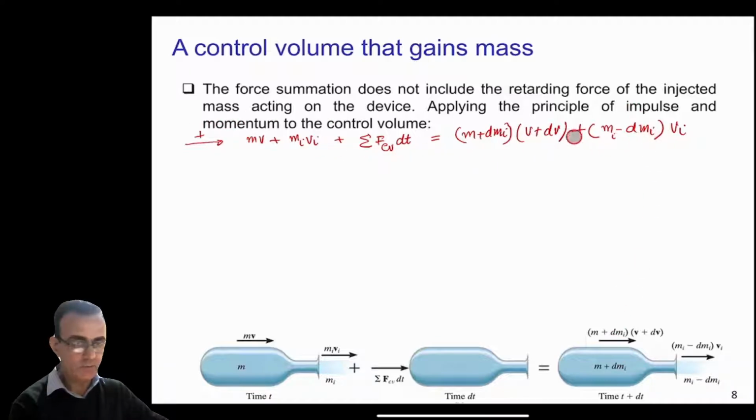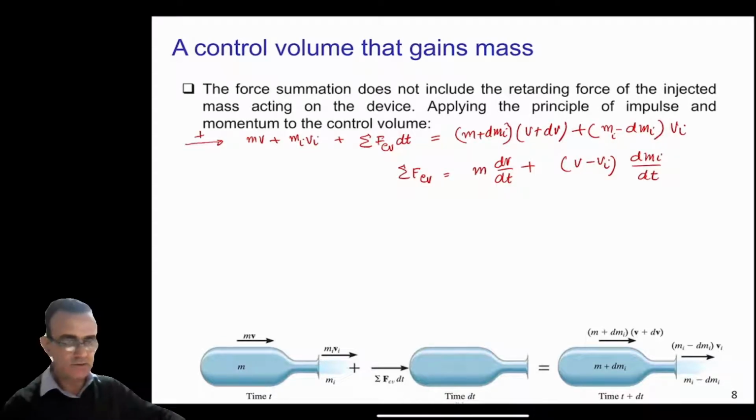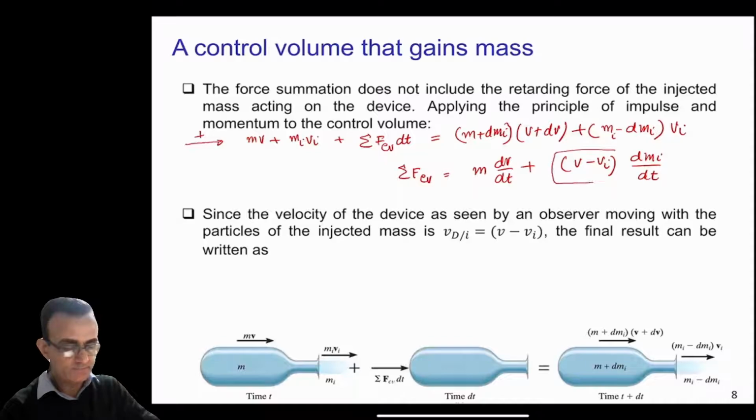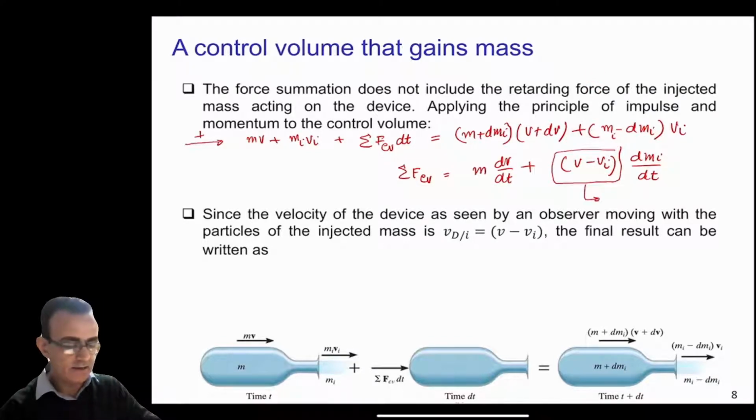Now, if you simplify this equation like you did in the previous case, you will end up with this equation: the sum of forces equals m dv/dt plus (v - v_i) dm_i/dt. Similar to the previous case, this velocity, v - v_i, is again a relative velocity.